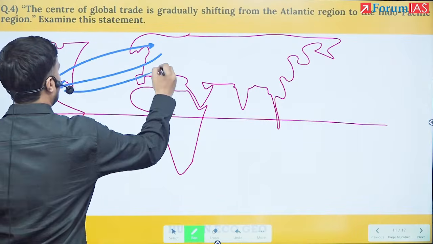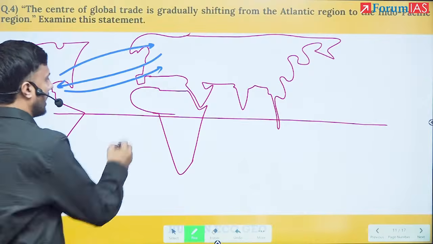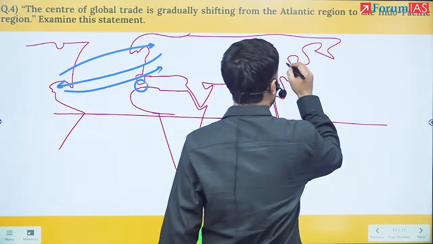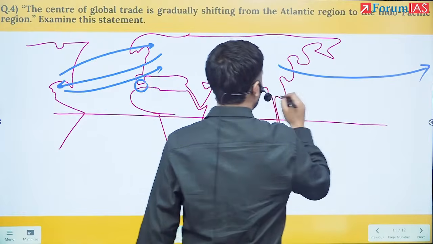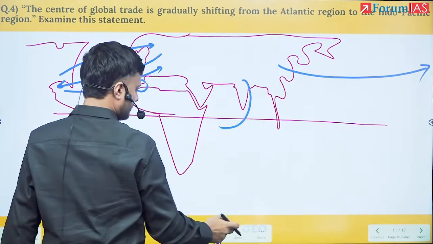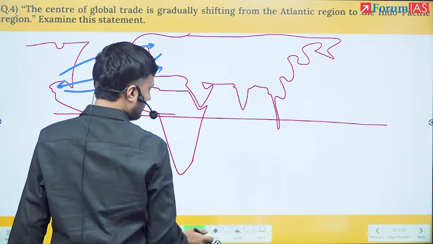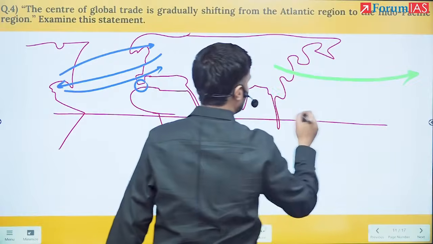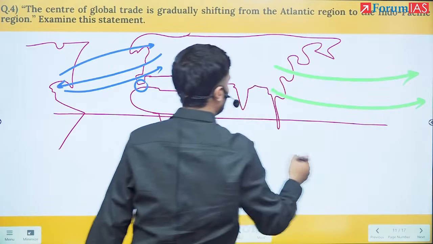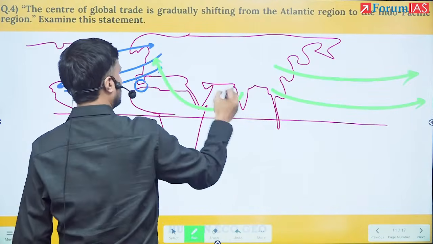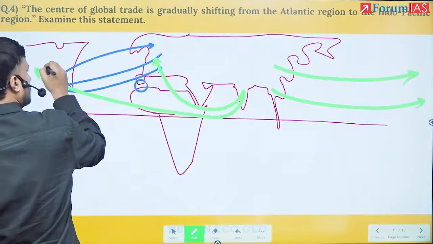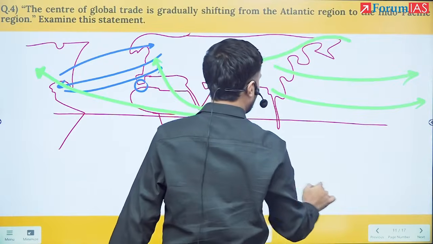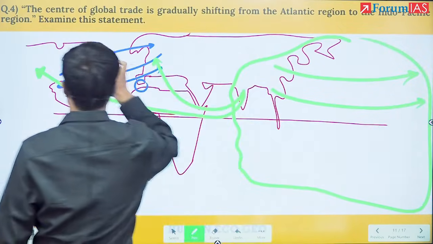This is the transatlantic trade, and this is the Strait of Gibraltar. Now this zone has emerged as a major trading zone.